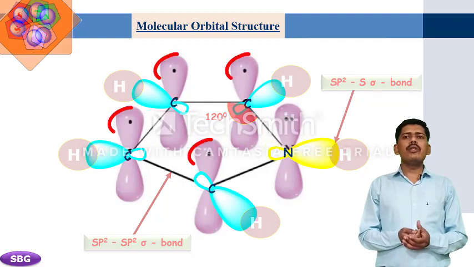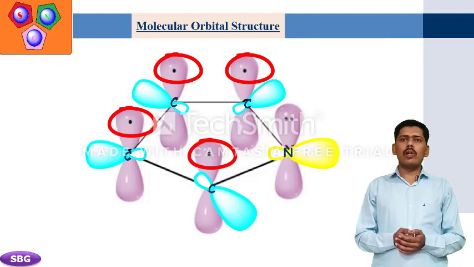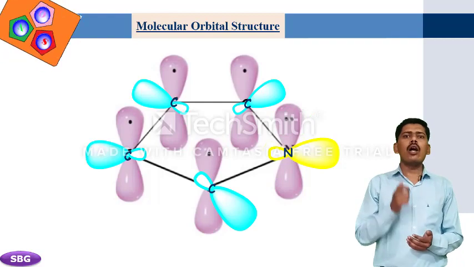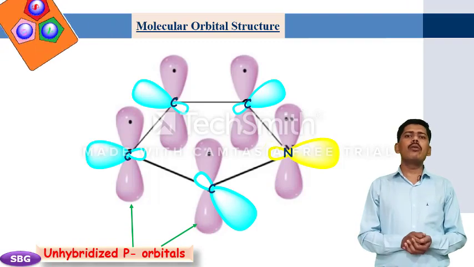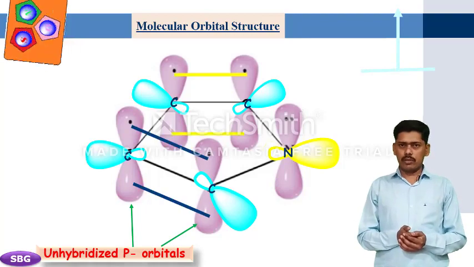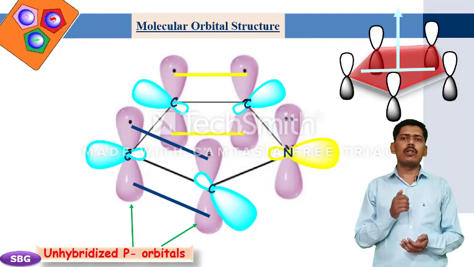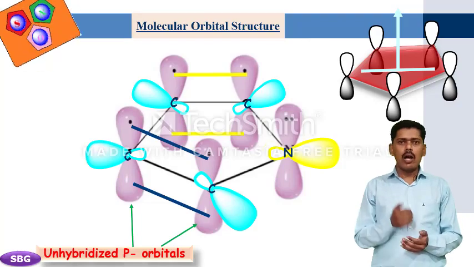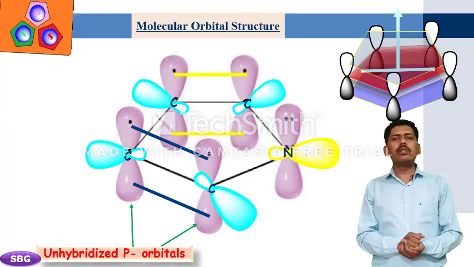There is a 1p electron with each carbon atom and 2p electrons with the nitrogen atom in their unhybridized p orbitals. These p orbitals are perpendicular to the plane of sigma bond and are parallel to each other. Lateral overlap of these 5 p orbitals gives rise to the formation of delocalized molecular orbitals, that is, pi electron cloud, above and below the plane of the ring.